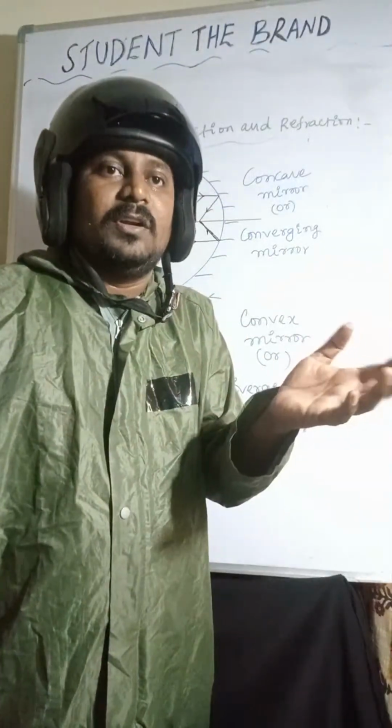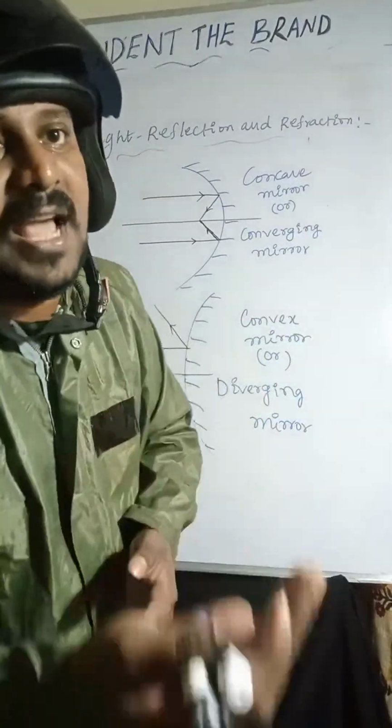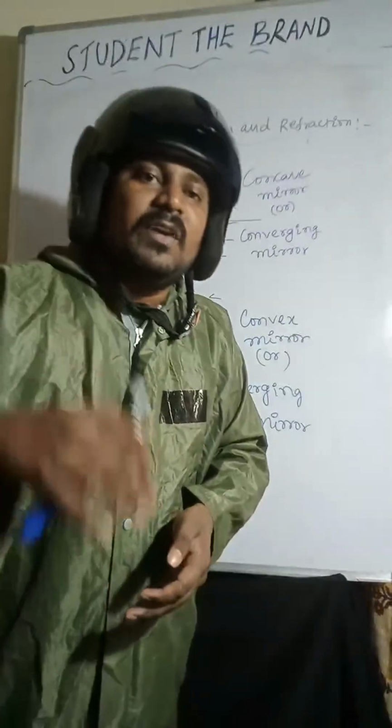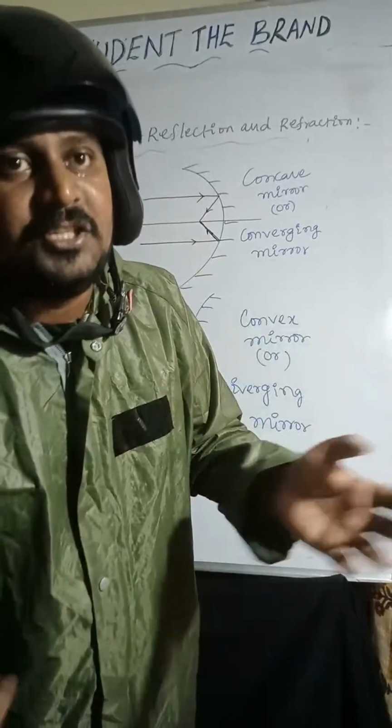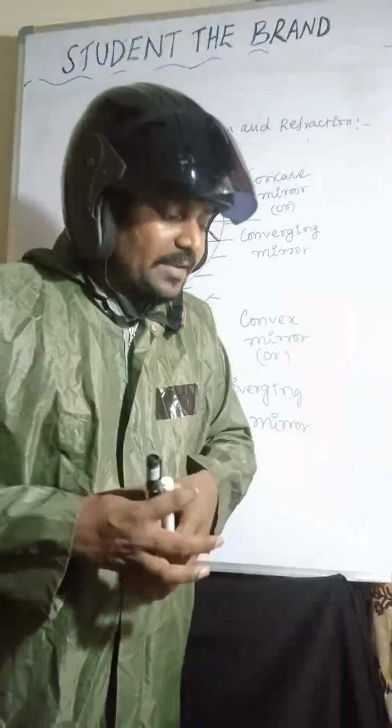The names are also very important. Concave mirror is also known as converging mirror. Convex mirror is also known as diverging mirror. Yes or no? So these are very, very important.